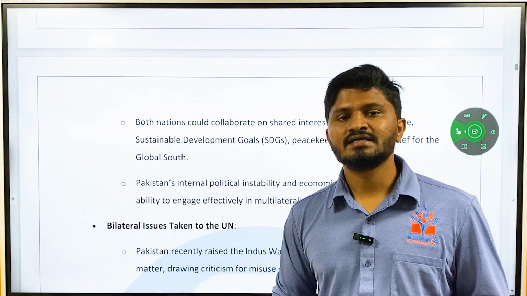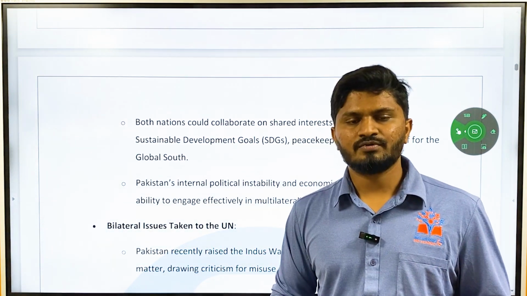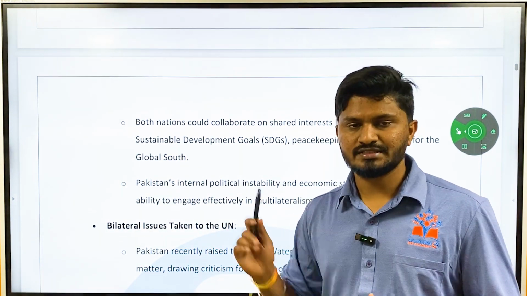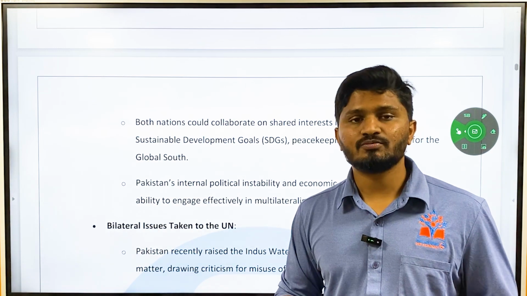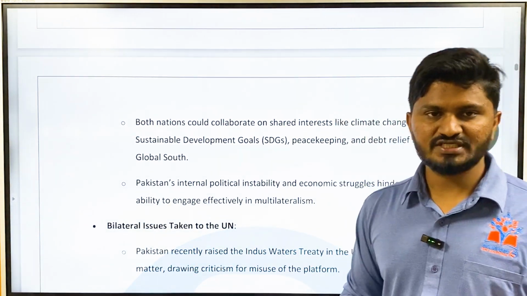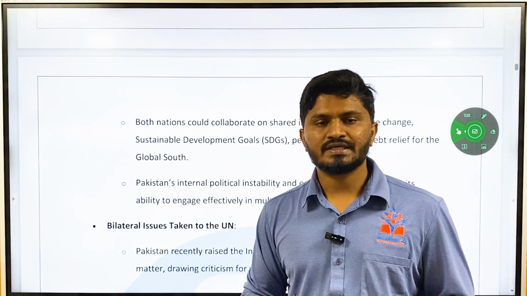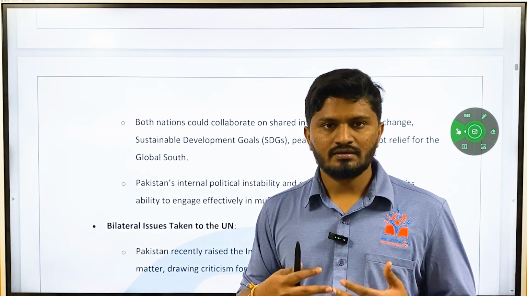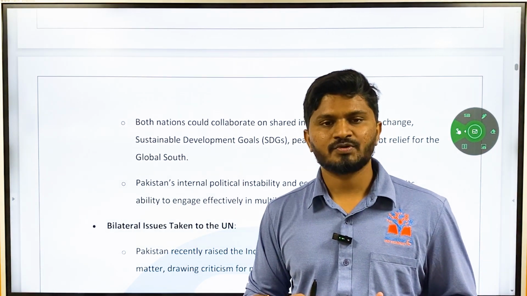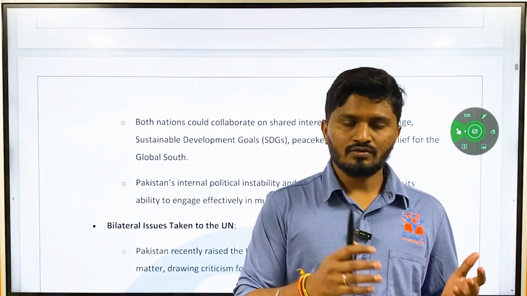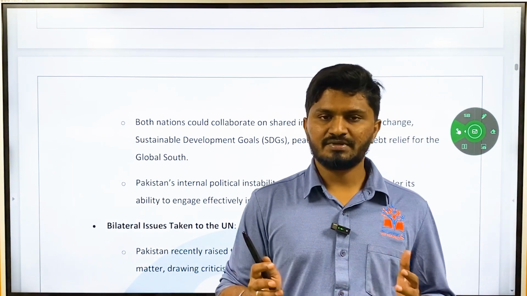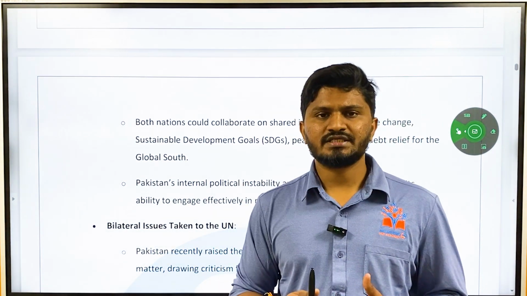Okay, the author says that instead of fighting between the two countries, they should collaborate on these issues so that we can develop both countries. You can see the example of China and Japan. They have historically been strong enemies, rivals of each other, because the colonial era of Japan had committed many atrocities on China.